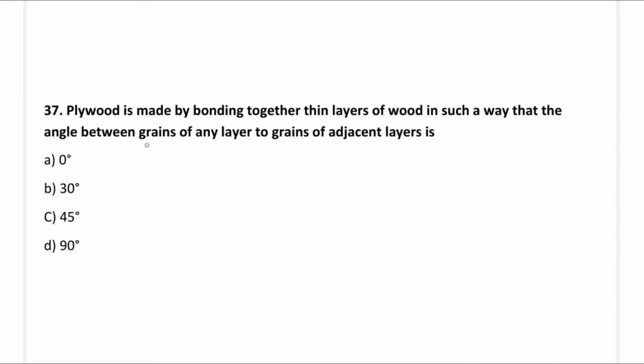So next question, plywood is made by bonding together thin layers of wood in such a way that the angle between the grains of any layer to the grains of the adjacent layer is: option A, 0 degree; option B, 30 degree; option C, 45 degree; option D, 90 degree. So the correct answer is option D, 90 degree.